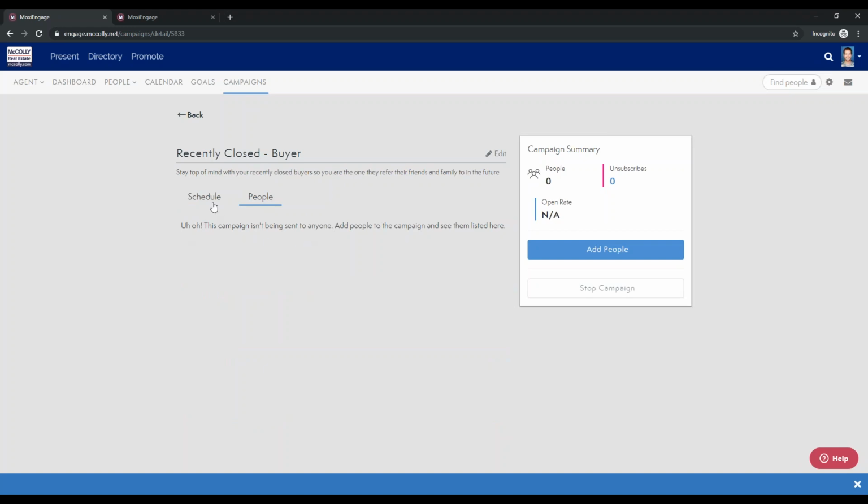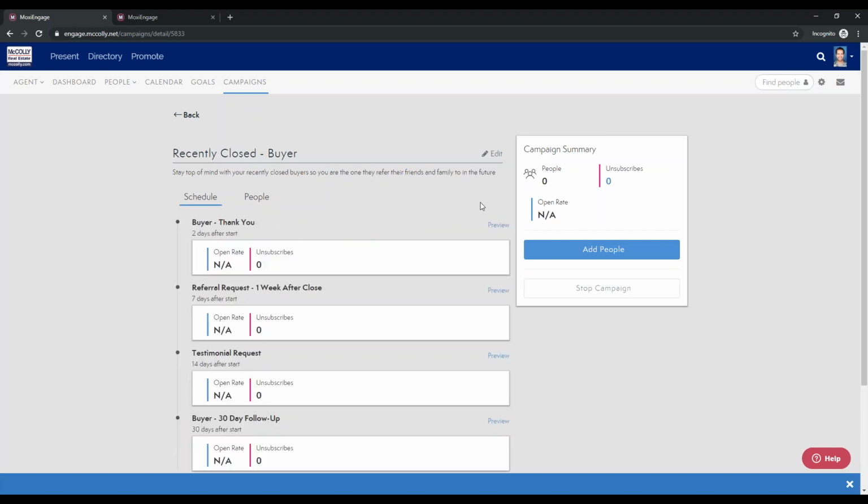Under this People tab, if you click on that, that'll actually show you what people this email is getting sent out to or has been sent out to. Over on the right-hand side, you have the unsubscribed as well. So if you wanted to click in and see who has unsubscribed, you could do that as well. So those are just some great little information that you can gather from these emails.